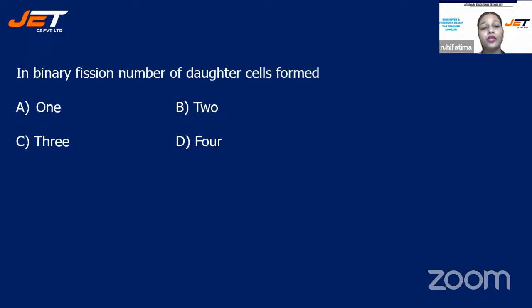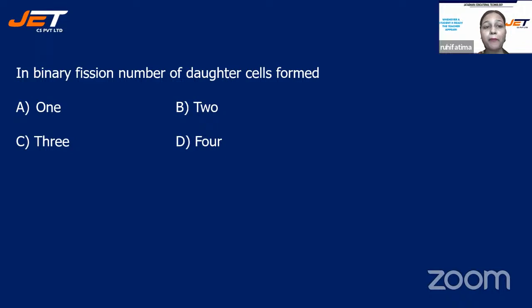Next question: in binary fission, the number of daughter cells formed. Your options are A 1, B 2, C 3, and D 4. Come on, children, start answering the question. Your 30 seconds have started. Children, focus on the questions.